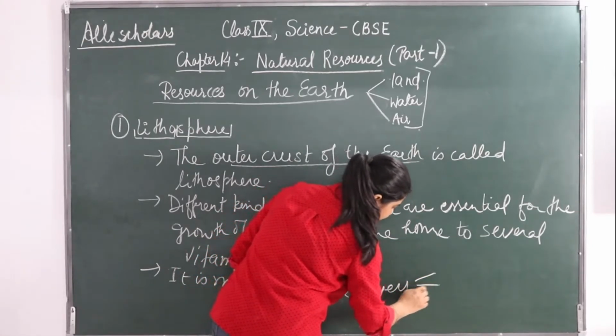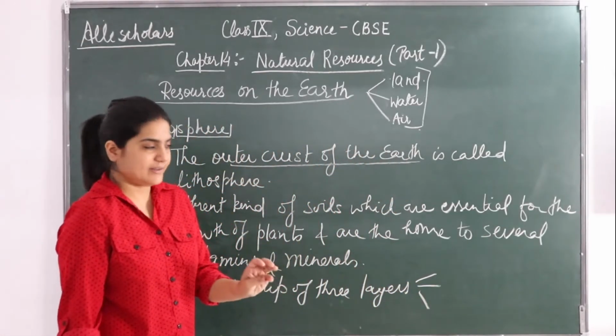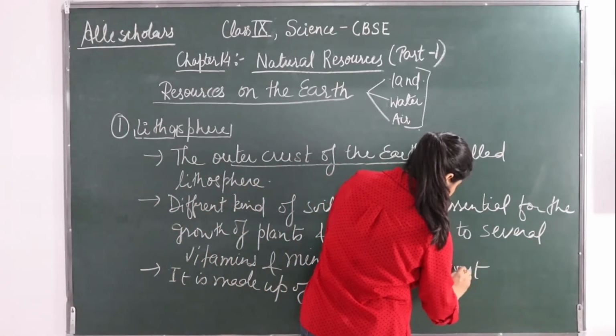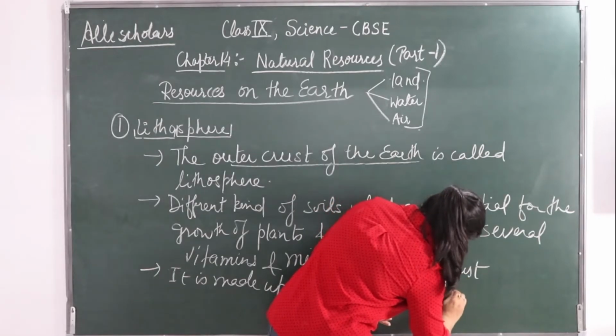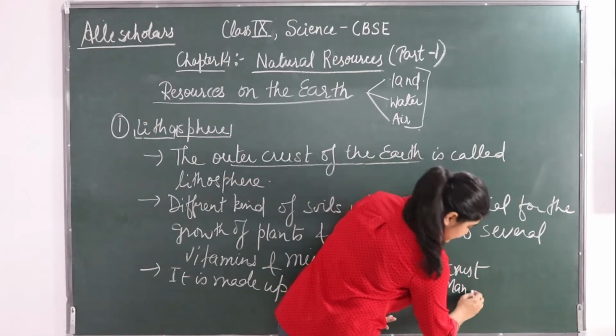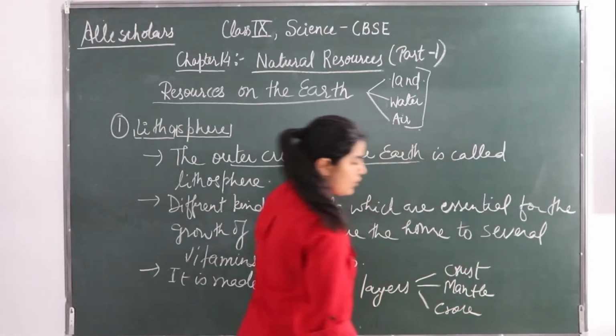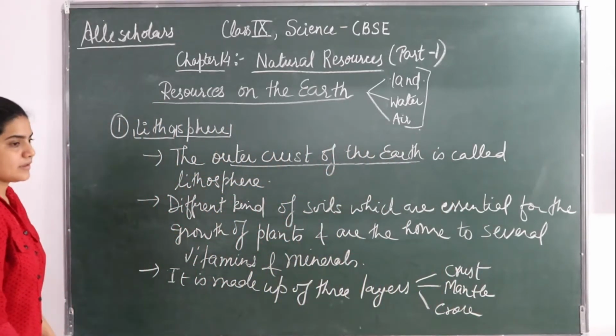What are these 3 layers? It is made up of crust, mantle and core.